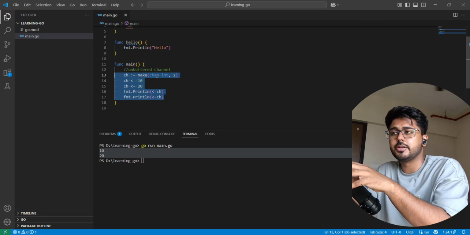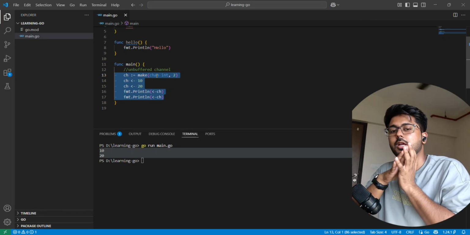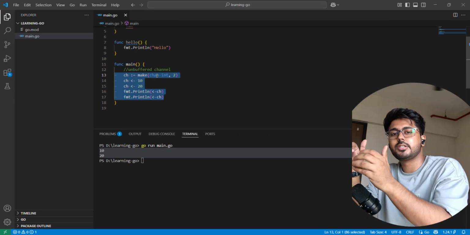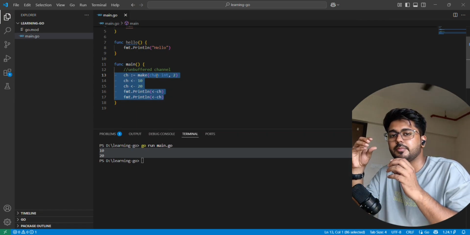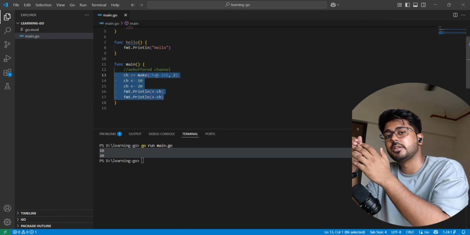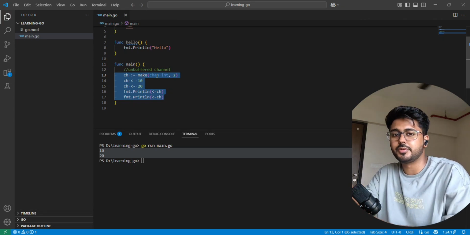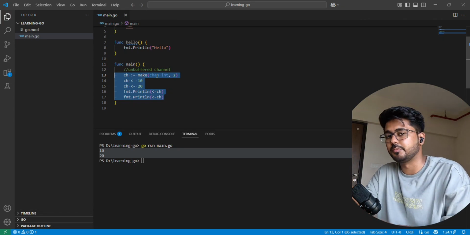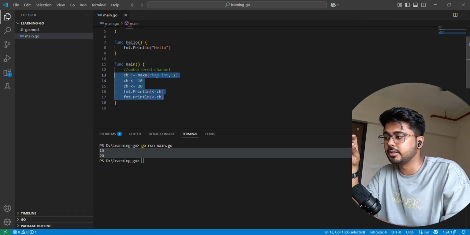To solve that issue, we are going to use wait groups. Wait groups basically wait for particular goroutines to complete, so that in the main function we can write wait group dot wait, so that it knows it has to wait for a goroutine to complete, even though the main function execution got completed. The number of goroutines we have to wait for is added with wait group dot add.